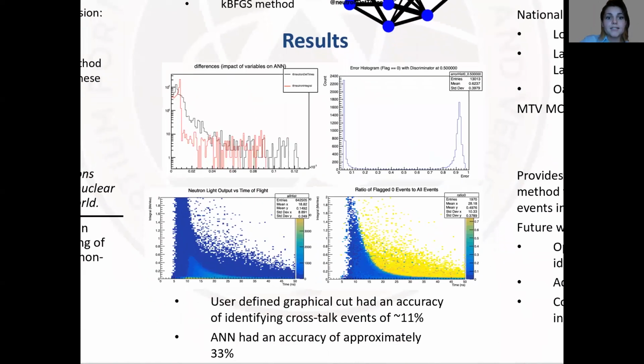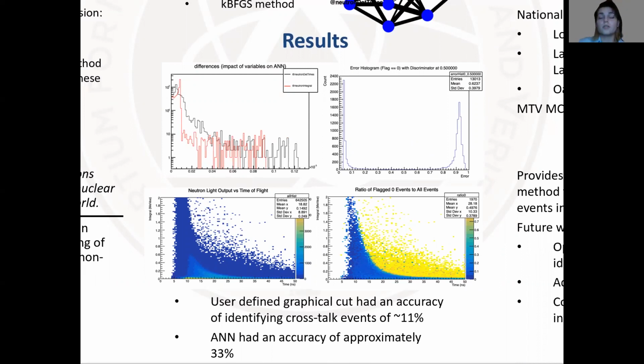The top left figure shows the dependence of the neural network on each input variable. Breaking this down, our neural network seems to be more influenced by neutron time of flight than neutron energy, which is pretty interesting. We'll further understand the relationship.